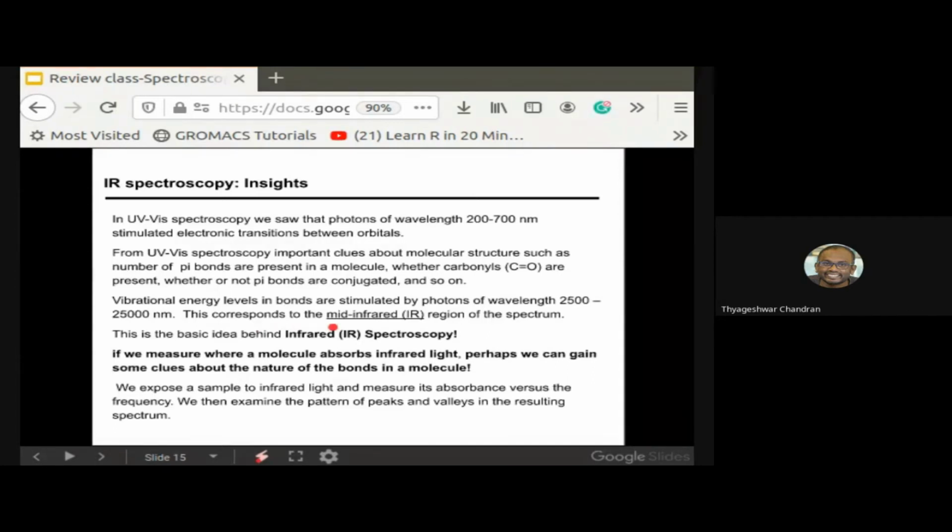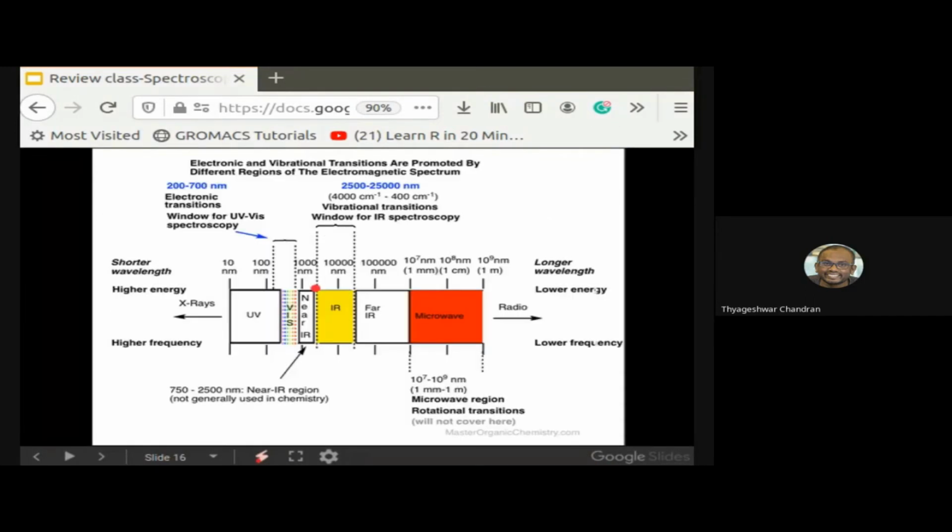Basically, we expose the molecule to IR light and get a spectrum. If the molecule absorbs IR light, then it won't give a signal at the given wavelength. So that is the overall picture of IR spectroscopy. And this is again the same picture, I'm just rotating it so that you can understand IR spectroscopy.